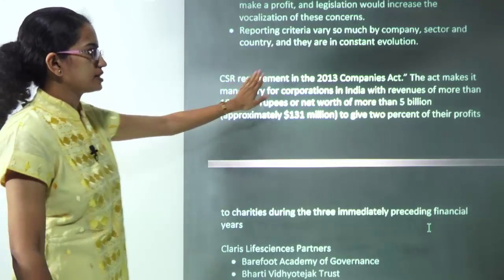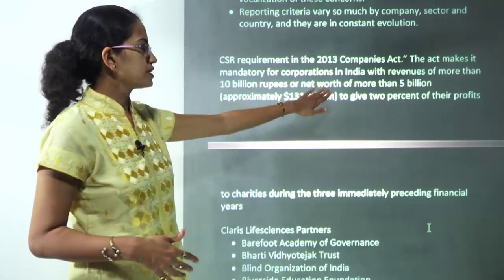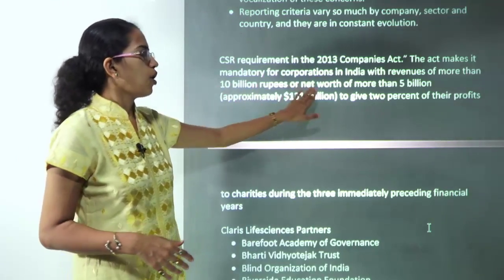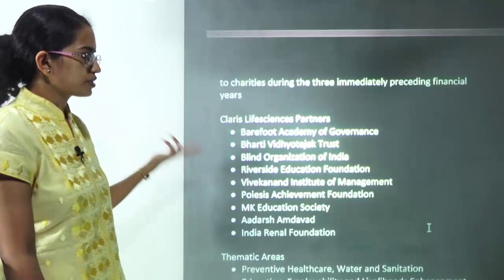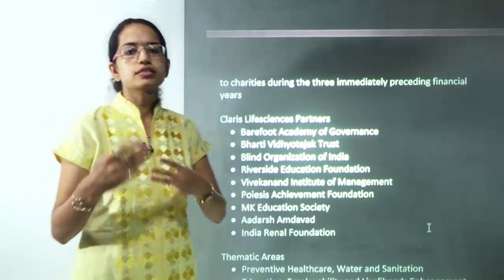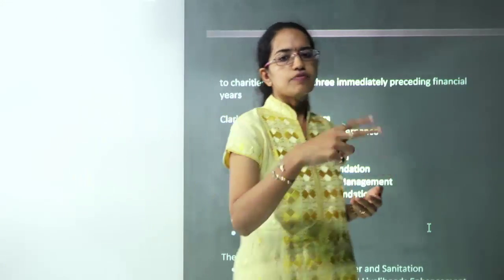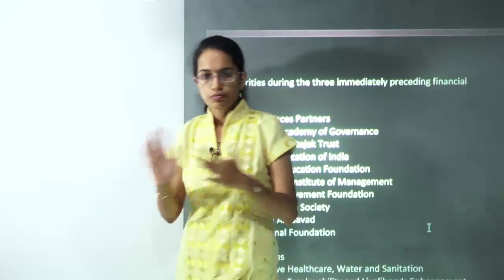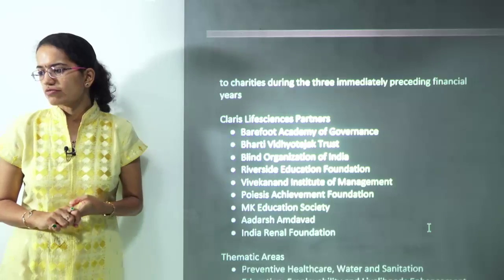As per the CSR provision of the 2013 Companies Act in India, corporations with a revenue of more than 10 billion or a net worth of more than 5 billion have to spend 2% of their profit on charity for 3 years preceding the financial year. So for a consecutive 3 years, if they have that much profit on their books, they have to consider a 2% CSR spend.